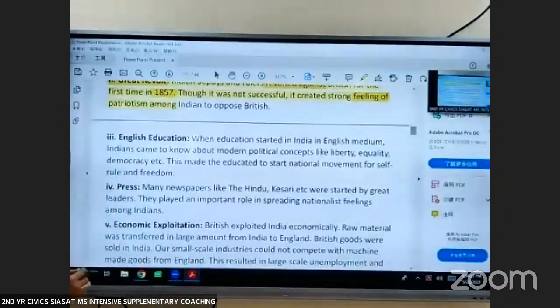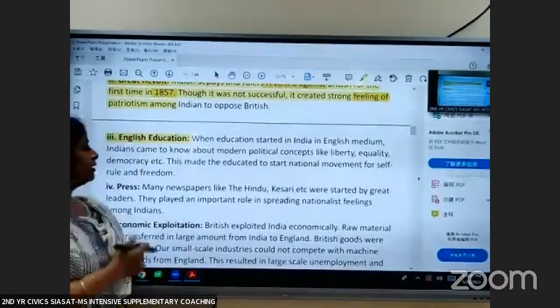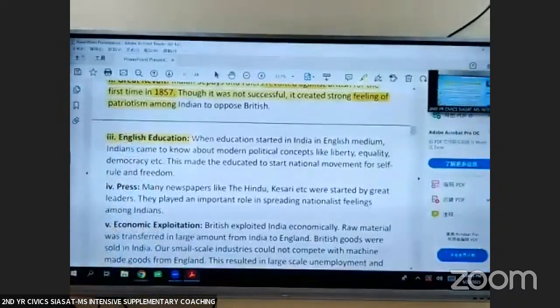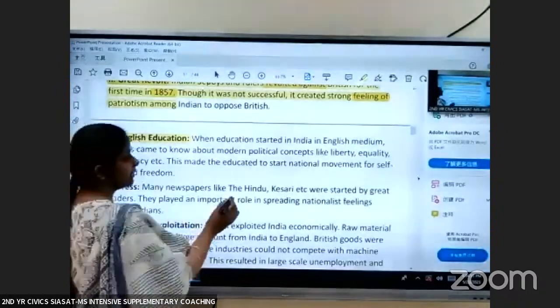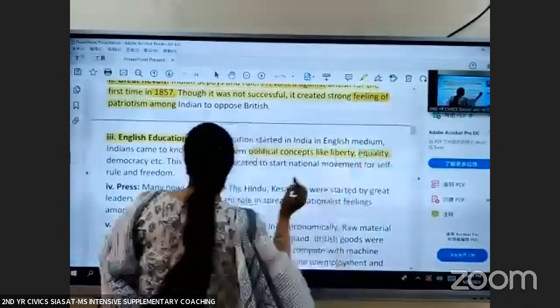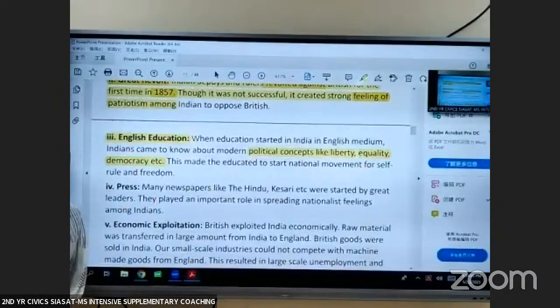Let us see the next point, that is English education. So Britishers started English medium in India. And the Indians who went to these English medium schools and colleges learned about various political concepts like liberty, equality, democracy, etc. Till that time, we did not have any idea about these concepts. We never knew about it.